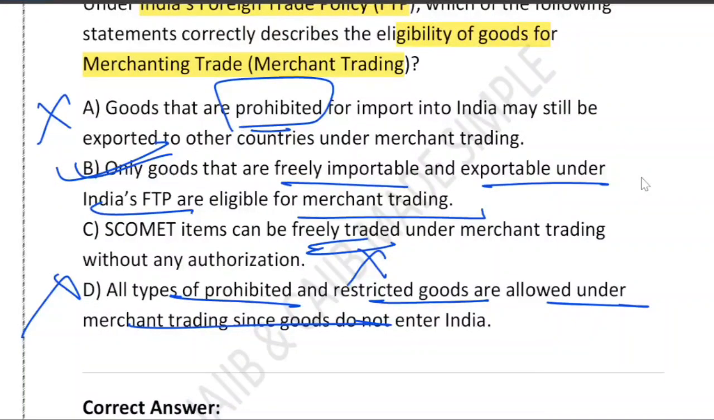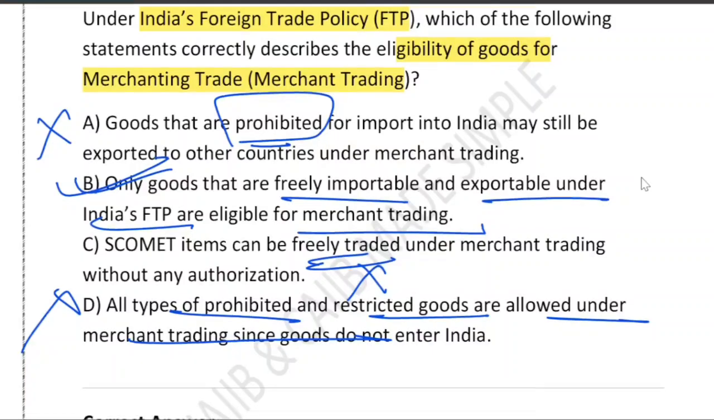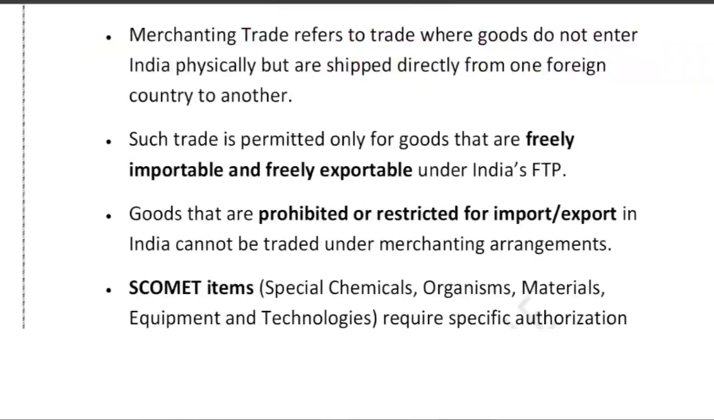So merchanting trade means goods move foreign to foreign. It does not enter India. Only freely permittable goods can be used without a special approval, and SCOMET goods need DGFT authorization. So if I ask you, whose authorization does a SCOMET good need? They need DGFT authorization.